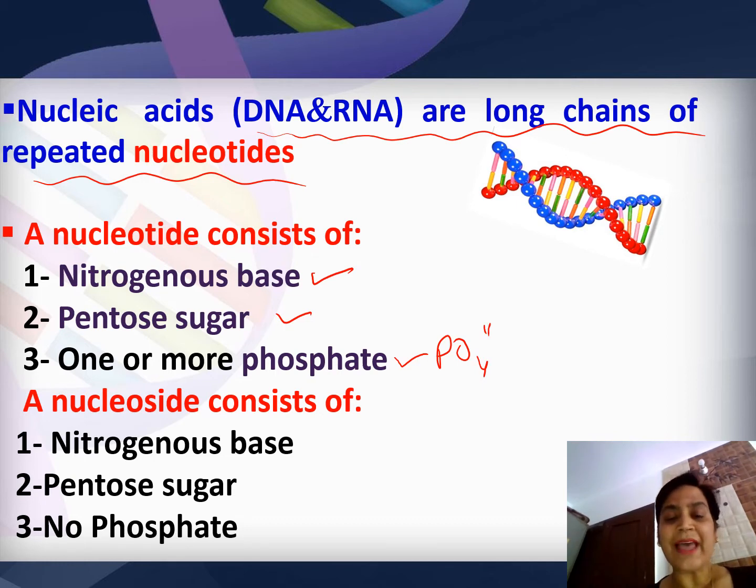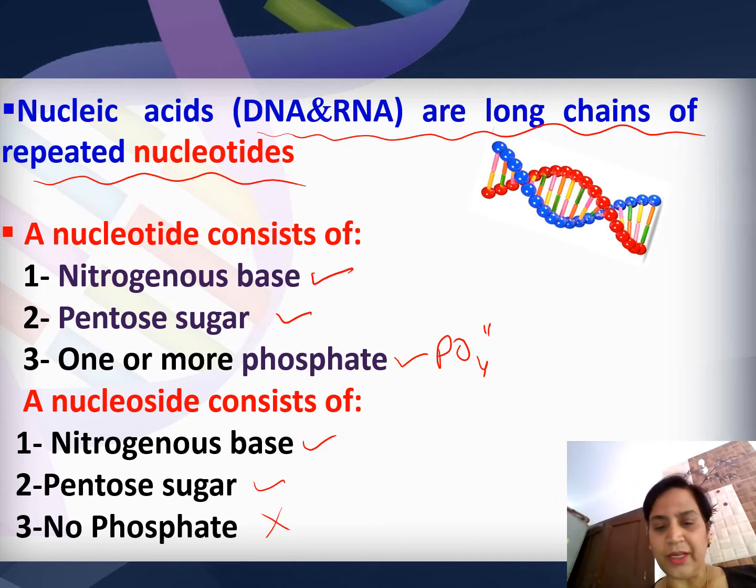Then a nucleoside. A nucleoside has a nitrogenous base and a pentose sugar, but no phosphate. So from this slide, we can conclude that a nucleotide consists of three components: the nitrogenous base, the pentose sugar, and the phosphate. And the nucleoside consists of a nitrogenous base and a pentose sugar, with no phosphate. First of all, we are going to take up these components one by one.